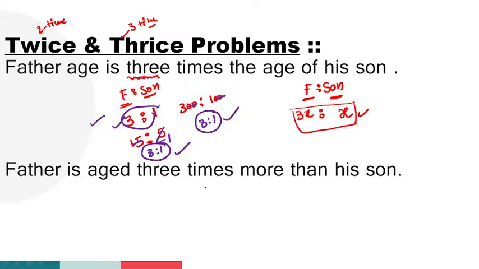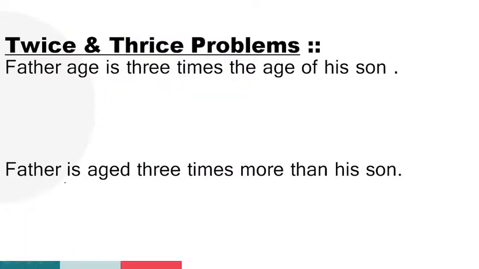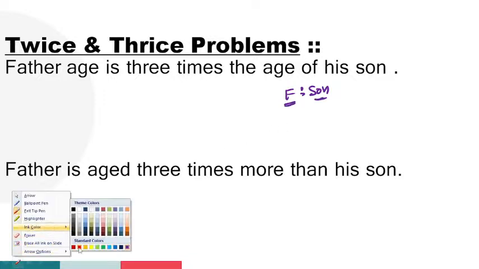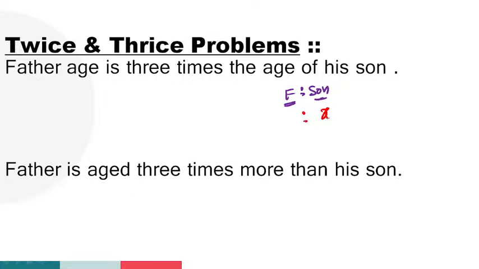Okay, right, very good. Coming to the next point, guys: father is aged three times more than his son. For example, I'm going to use the basic method. The son's age we don't know, let it be x. So father is how many times? Three times, right? 3 into x, 3x.